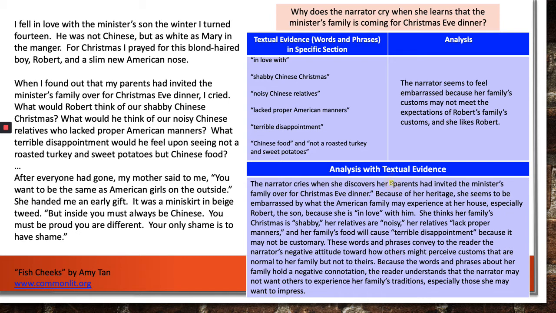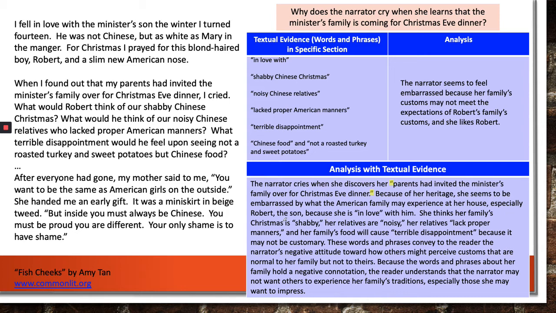First off, notice the quotation marks right here and within the rest of the analysis, because we are pulling words and phrases directly from Amy Tan's text. Because of her heritage, she seems to be embarrassed by what the American family may experience at her house, especially Robert the son, because she is in love with him.